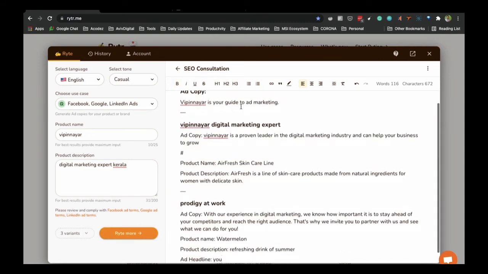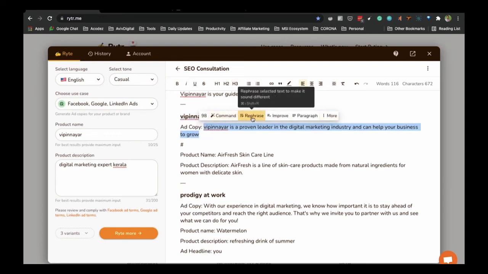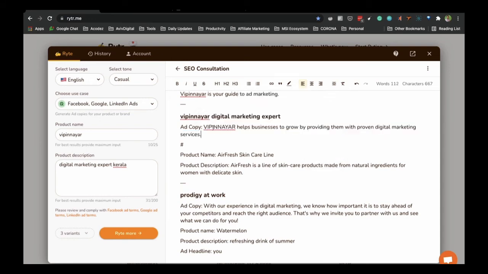So ad copy 1, Vipin Iyer is a guide to ad marketing. So Vipin Iyer, digital marketing expert. Ad copy is Vipin Iyer is a proven leader in the digital marketing industry and can help your business to grow. So you can see that rephrase, you have the option, you can improve, you can paragraph, and more options are there, expand, shorten, append, all those things. So let's rephrase it. I like to rephrase it.